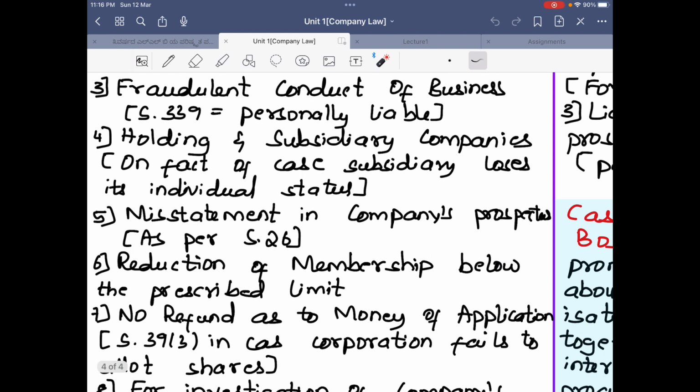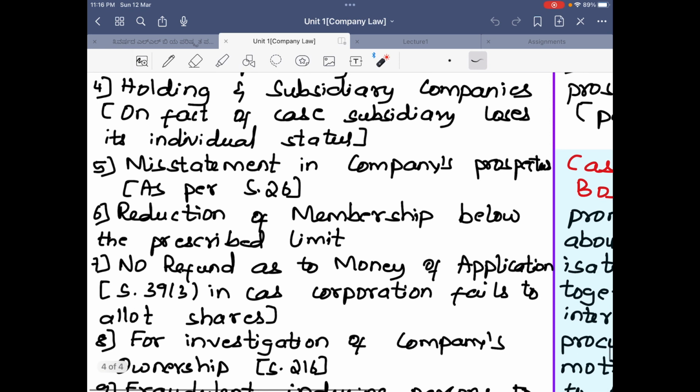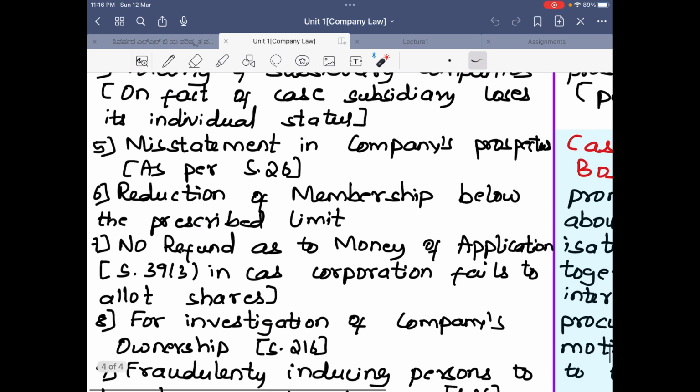Then, misstatement in the company's prospectus as per Section 26. If in the prospectus they misrepresent, then also the corporate veil can be lifted and the members will be held responsible. Reduction of membership below the prescribed limit. For a public company, we have the limitation of at least 7 members. So if the number goes below 7, then the corporate veil can be lifted.